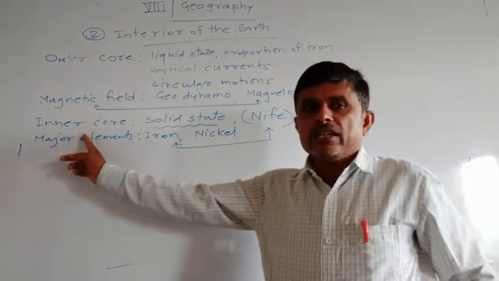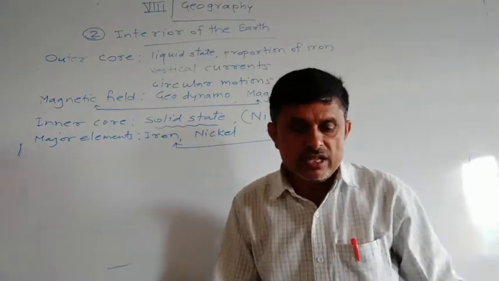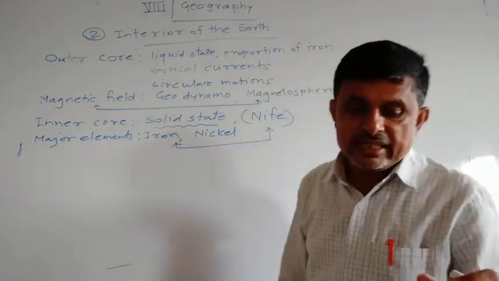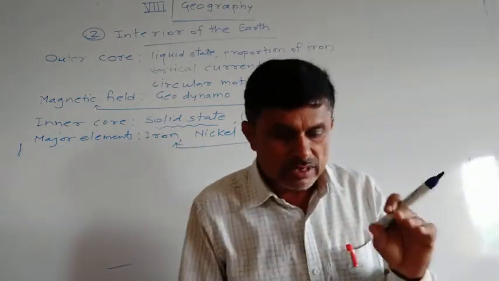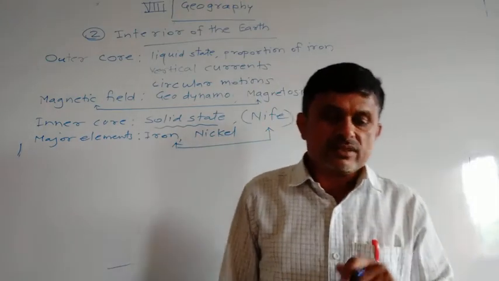Why is the inner core in the solid state? Because the materials in the inner core are under extreme pressure, so this layer is in a solid state.